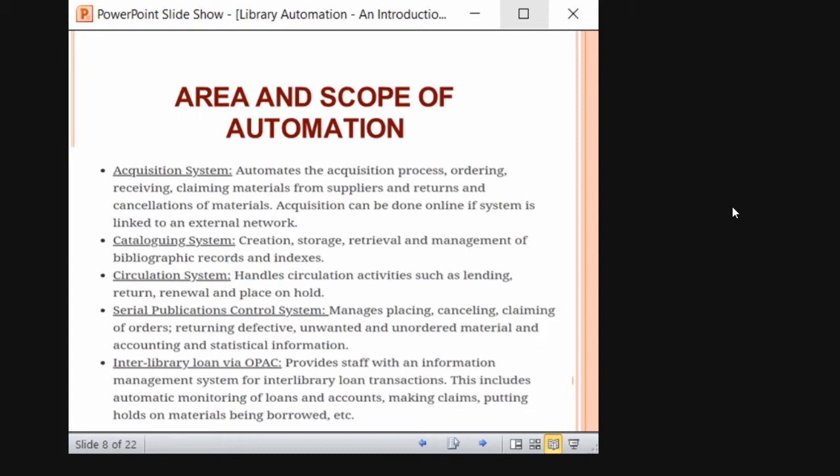When we have connectivity between other libraries, I can request whether your library has this book, because my user needs it. If they have it, they will loan it to us for a certain period. Then for that certain period, we have to return the book to the parent library. So this interlibrary loan module will help to handle those issues. When the student takes the book, they have to return it on time to the library, so that you can return it to that parent library. So this module helps to keep track.